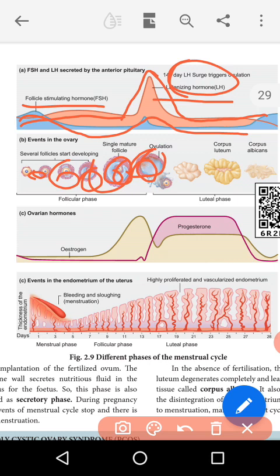After that, when the Graafian follicle is formed, it becomes the corpus luteum. The corpus luteum produces the progesterone hormone. When fertilization fails, the corpus luteum forms the corpus albicans.